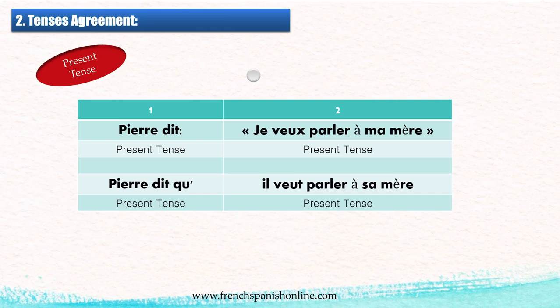Let's see again the tenses agreement, just to refresh our memory. We are going to name this part of the sentence number 1. When we have the present tense here, Pierre dit, present tense, after that we have, for example, je veux parler à ma mère, I want to speak to my mother, the present tense again, direct speech. Now indirect speech: Pierre dit qu'il veut parler à sa mère. So we also have the present tense. As you can see, when in part 1 we have the present tense, the tense in part 2 does not change, indirect or direct speech.